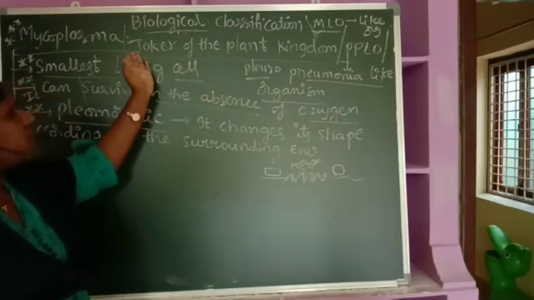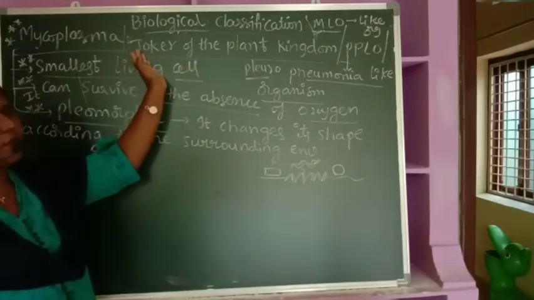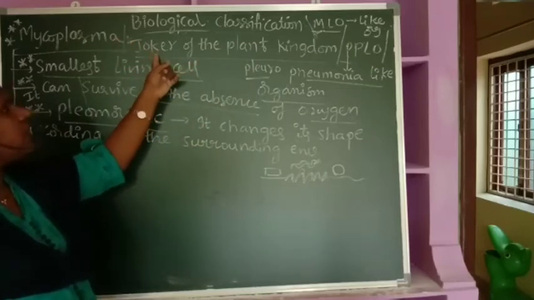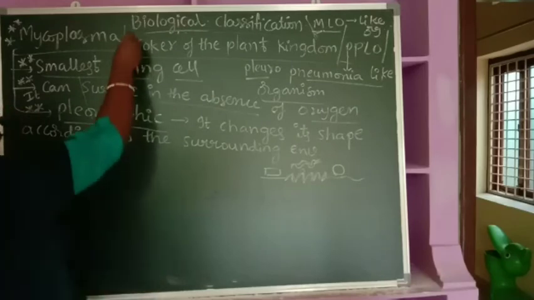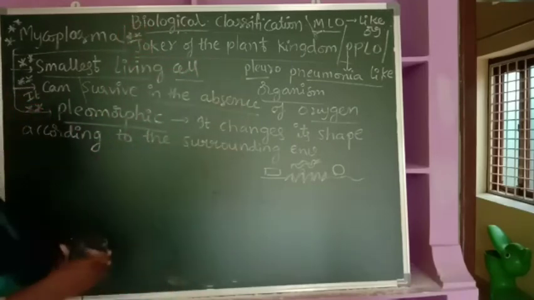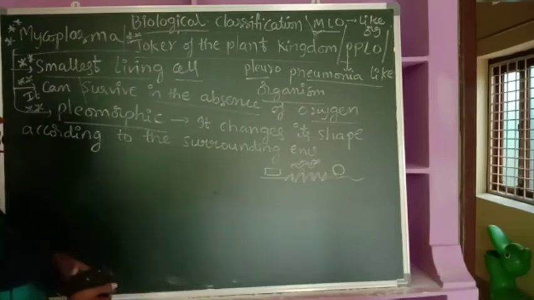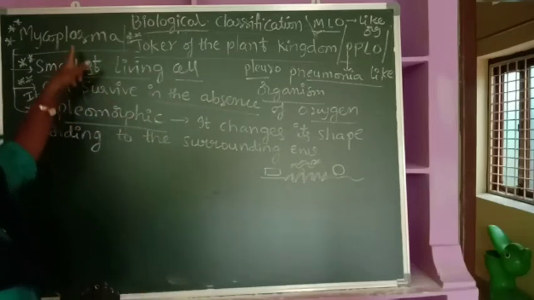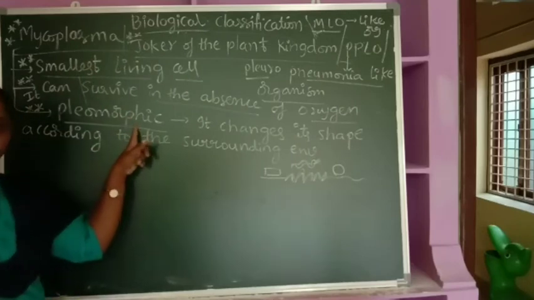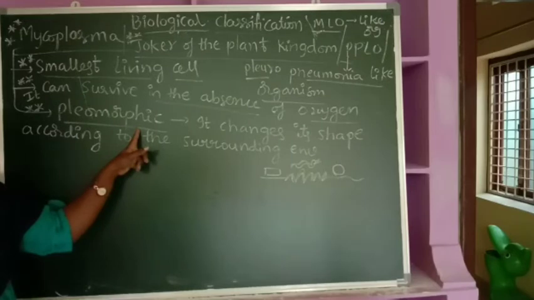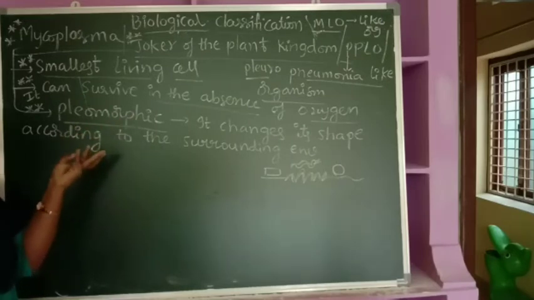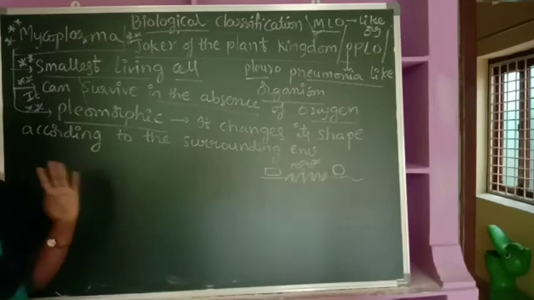So one time it appears in one shape, and after some time, on the second day, it appears in another shape. It keeps changing its shape. That's why it is also called the joker of the plant kingdom. That is called pleomorphism. Mycoplasma is an example of pleomorphism. I have already given this example in the last class along with another example, Acetobacter. The best examples of pleomorphism are Acetobacter and Mycoplasma. These two are the examples.